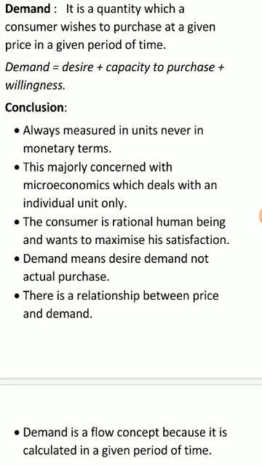Getting back to my example, desire: I wish to buy an iPhone, but if I don't have money, I have no capacity to purchase that thing. So capacity to purchase is more related to the money part. We also call it purchasing power. If I have a desire to buy something and I have money, then only I will be able to purchase that thing. The third thing is willingness.